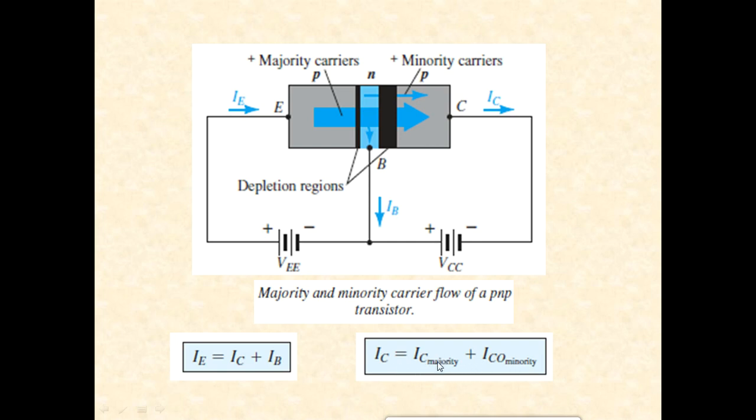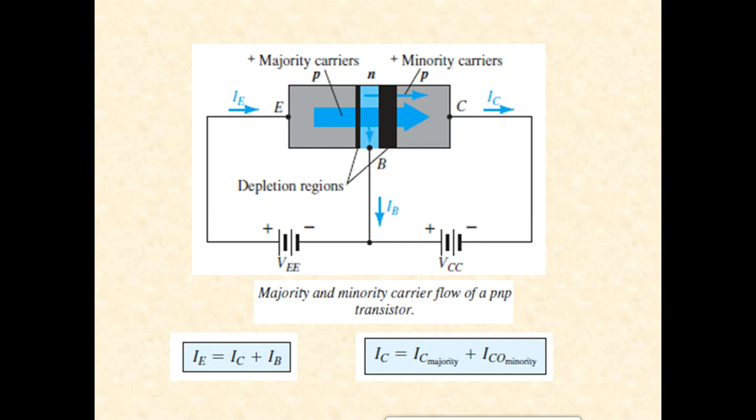Okay, so what does that mean? IC majority is the collector current due to the holes which were present as majority carriers in the base region, and when the reverse bias voltage is being applied, they will be moving into the collector side. Okay, so that is